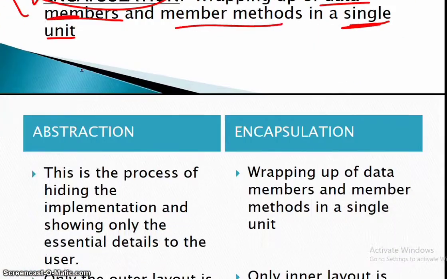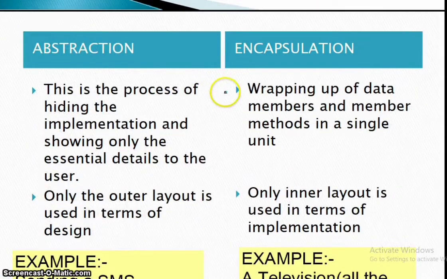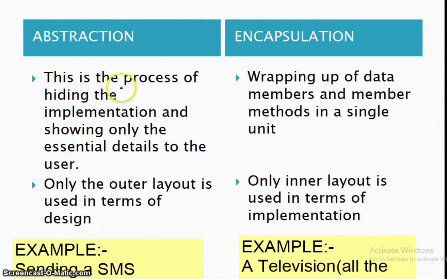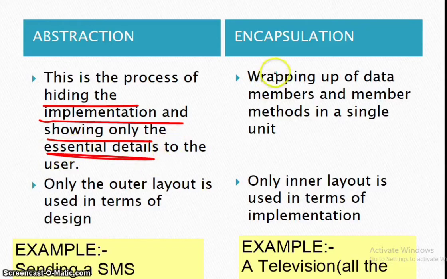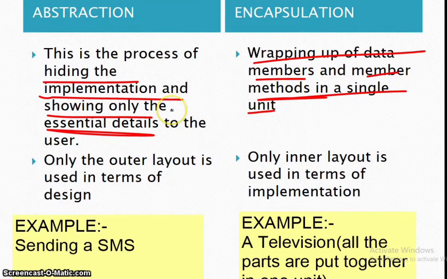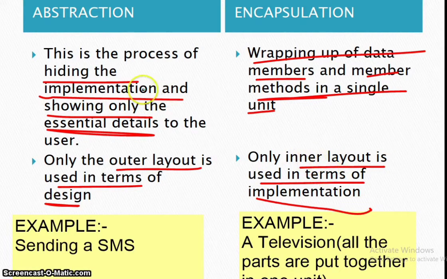Now let us understand the difference between abstraction and encapsulation. Abstraction means the process of hiding the implementation and showing only the essential details to the user. Encapsulation means wrapping up of data members and member methods in a single unit. In abstraction, only the outer layout is used in terms of design, but in encapsulation, inner layout is used in terms of implementation. Example, sending an SMS. You only have the outer look, but you don't know what is inside it.